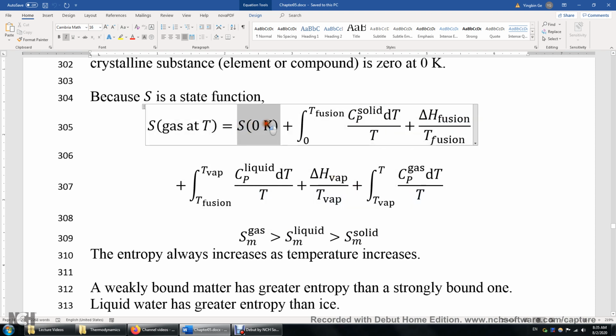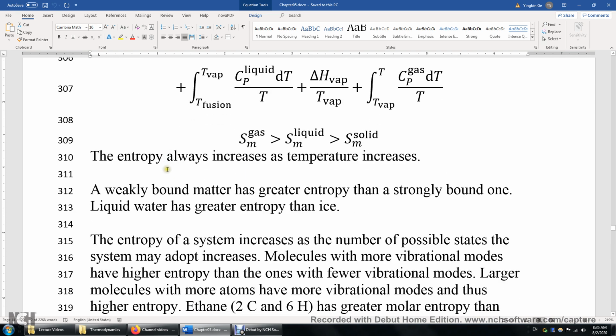The first one is very likely 0 for a perfectly crystalline substance of an element or compound. So our conclusion here regarding temperature: the entropy of a substance always increases as its temperature increases.